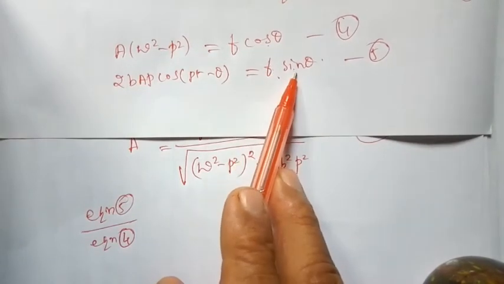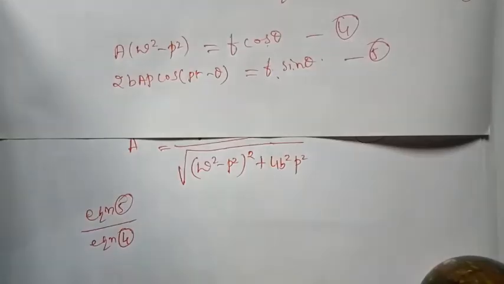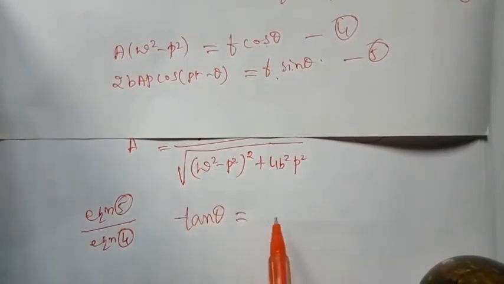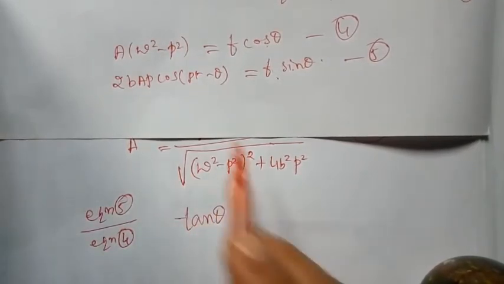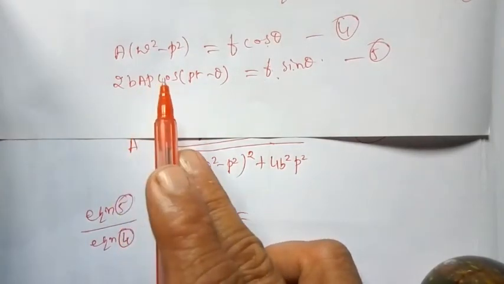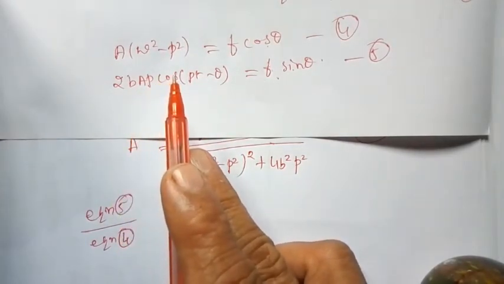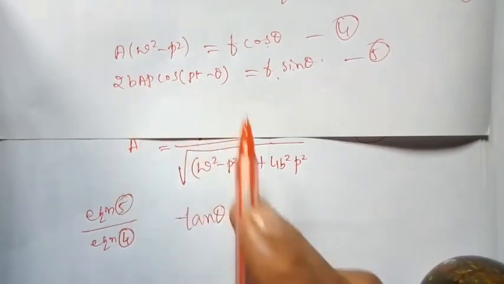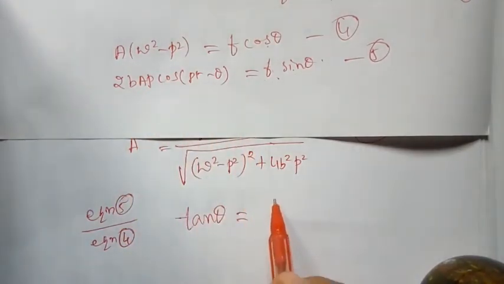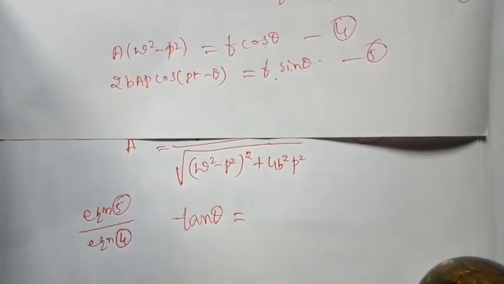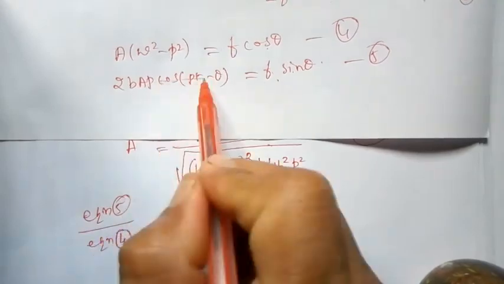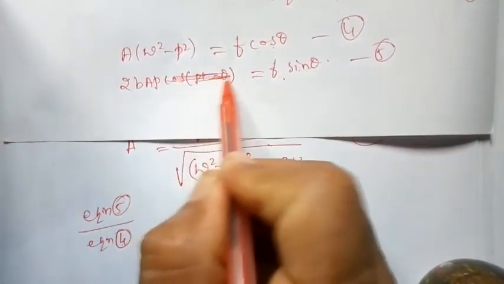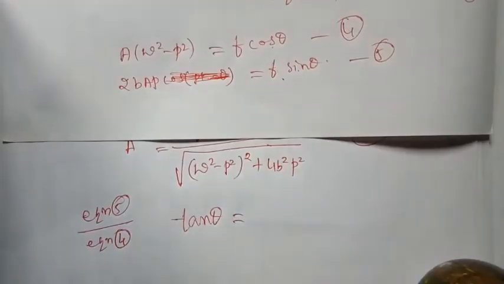So sin theta divided by cos theta, that is nothing but tan theta, is equal to 2b A p. While writing I made a mistake, we are equating coefficients, sorry.